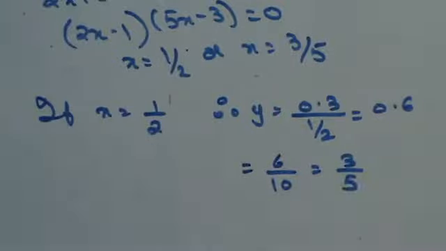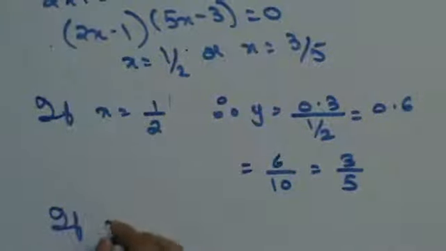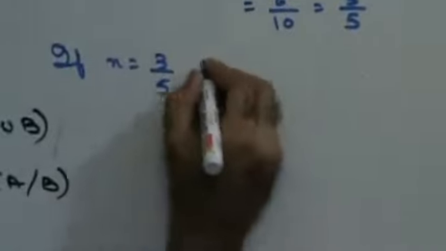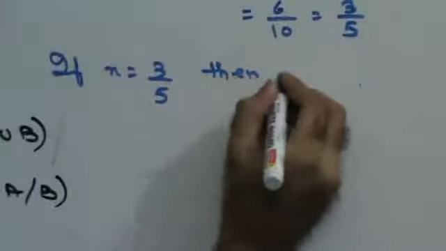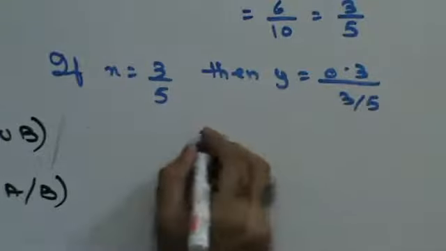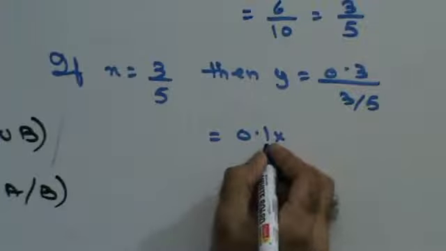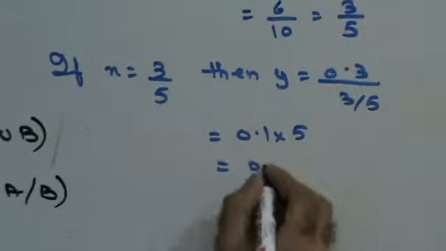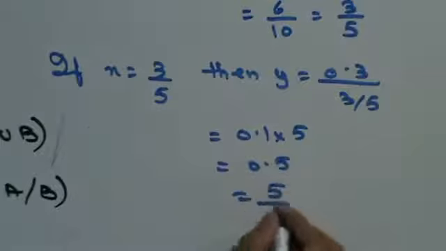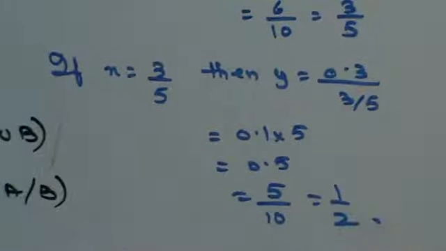So if x is 1 by 2, then y will be 3 upon 5, and vice versa. If x is 3 by 5, then y will be 0.3 upon 3 by 5, which is going to be nothing but 0.1 into 5. That's 0.5, which is nothing but 5 upon 10, which is nothing but 1 by 2. Right? Take on the next sum, please.